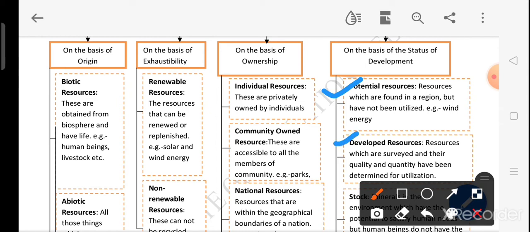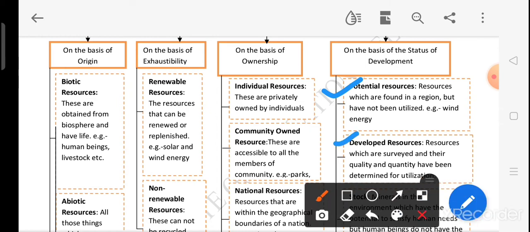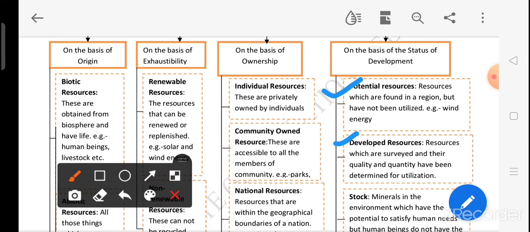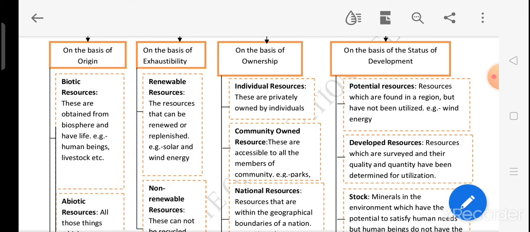Then developed resource, yes, the resources are developed properly, and proper survey has been made, and we know the quantity and the quality of the resource, and we are using them in present. So developed resources are in use in the present because we have appropriate technology also, and the potential resources are in use but not that much, so they have the potential to do better.